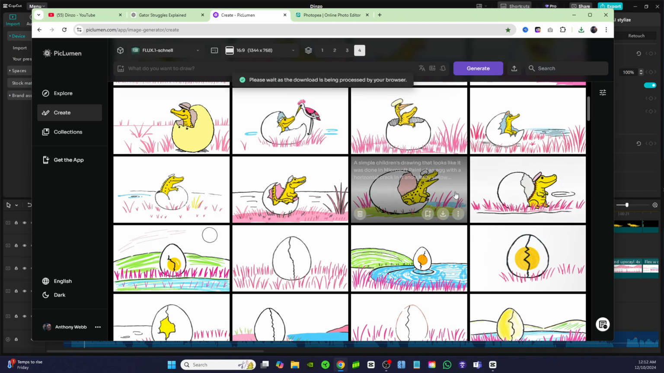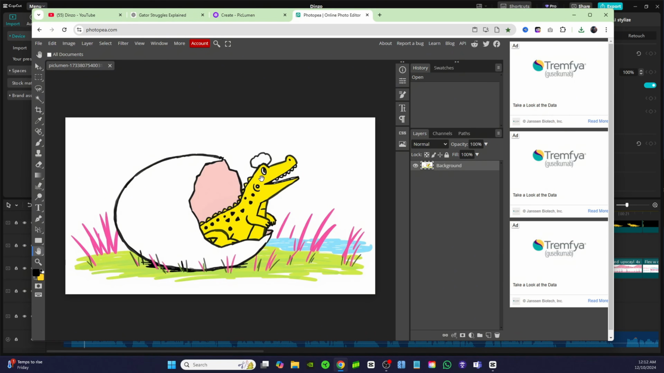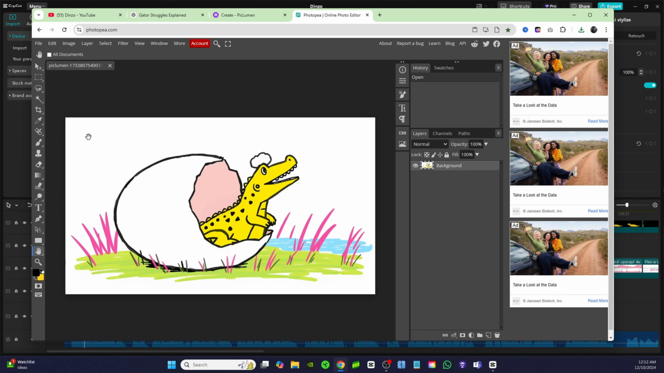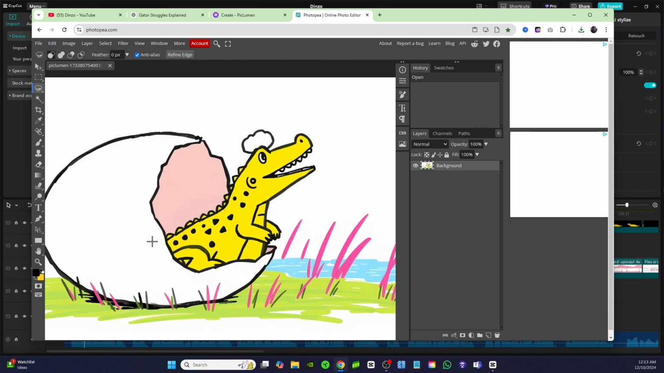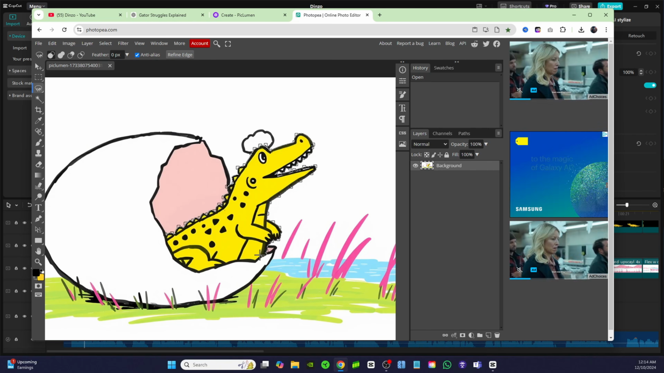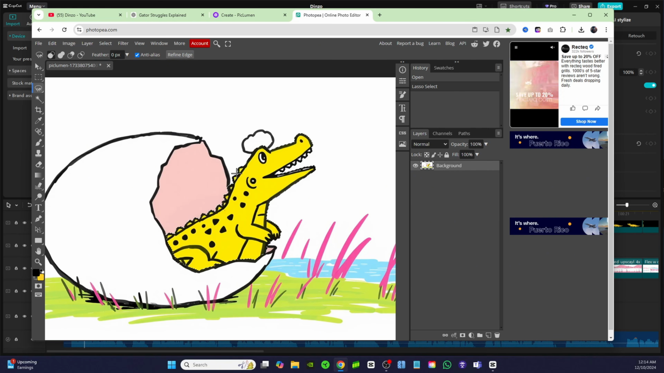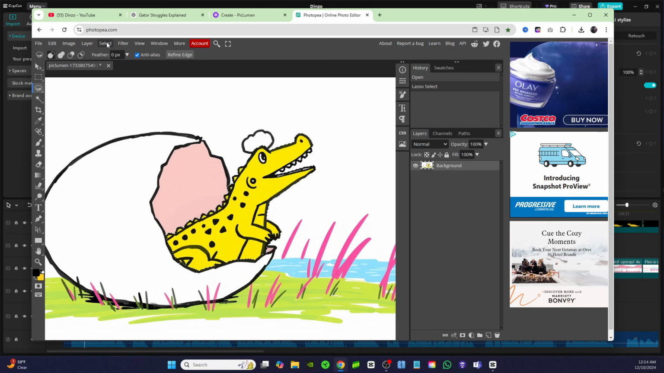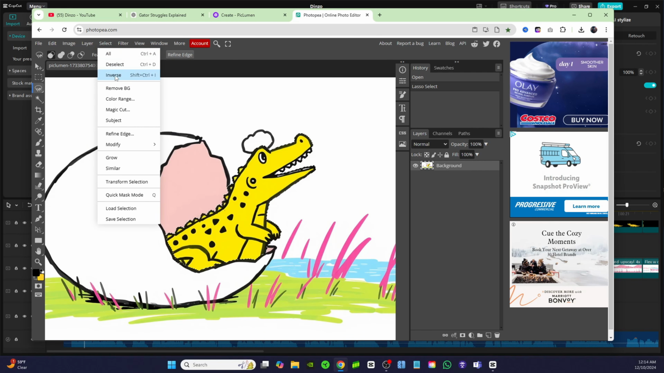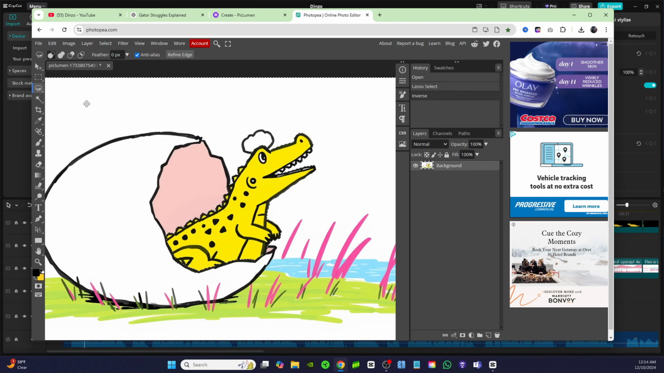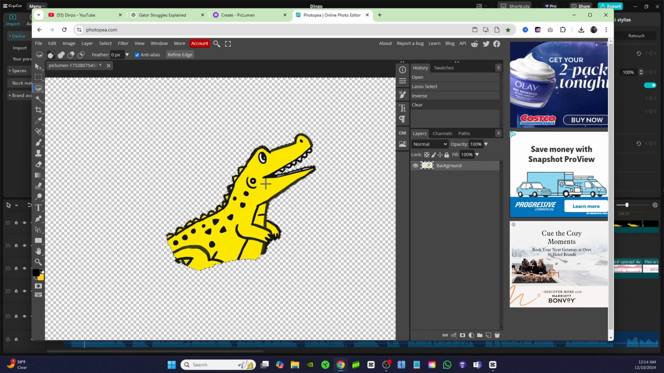And then we're going to head over to Photopea. I have the baby gator opened up. And now the first step that I need to do is use the magnetic tool to cut him out. I'll just zoom in. All right, so as you can see, I just selected the baby gator. And now what I'm going to do is come up here to where it says select, and you're going to click inverse. So now it's going to actually select everything but the baby gator.